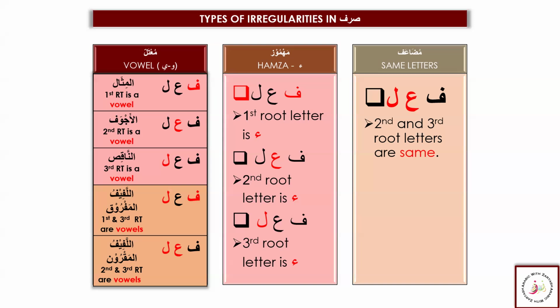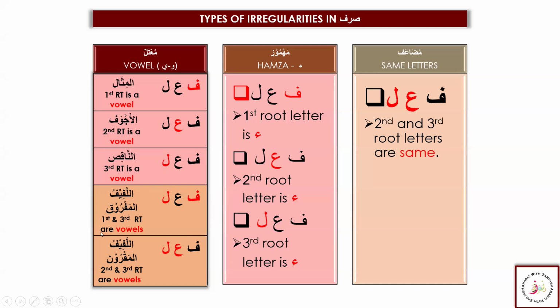Then we have the third type of mu'tal, and that is naqis, when the third root letter is a harf illa, that means the lam kalima can be waw or ya. Then we have two other types, al-lafif al-mafruq, when the first and the third kalima are harf illa. The fa and the lam kalima are harf illa. They can be waw, they can be ya. That's called al-lafif al-mafruq.